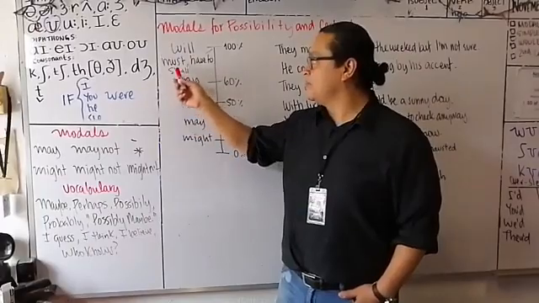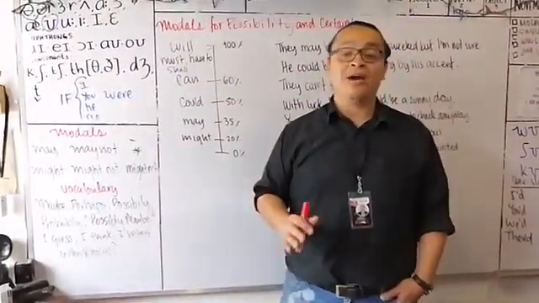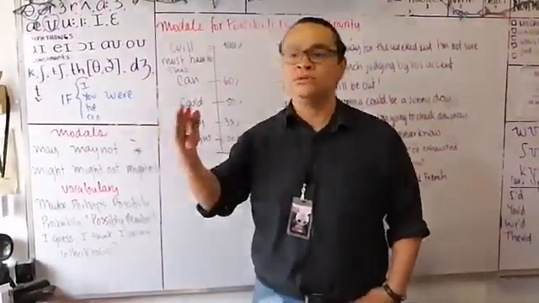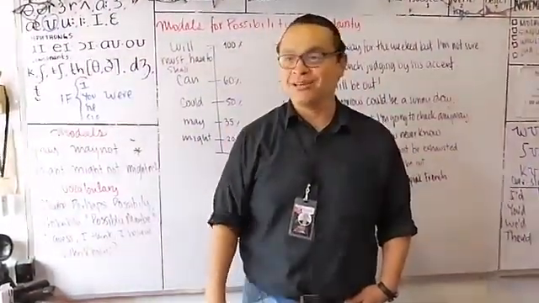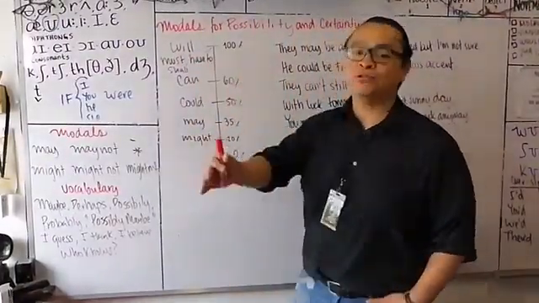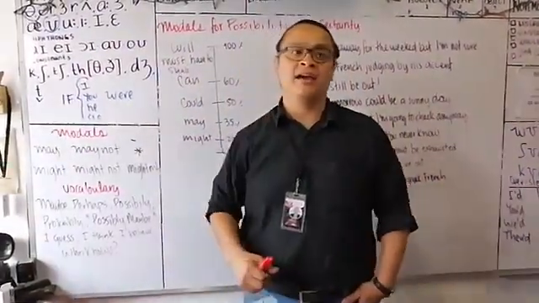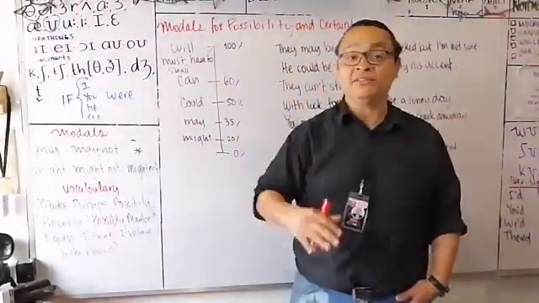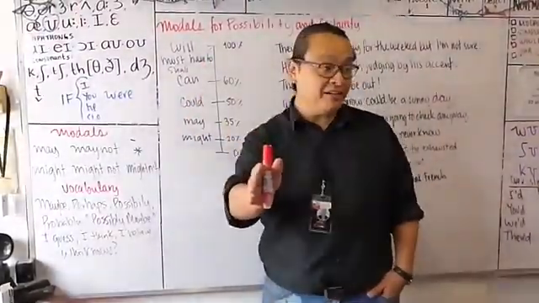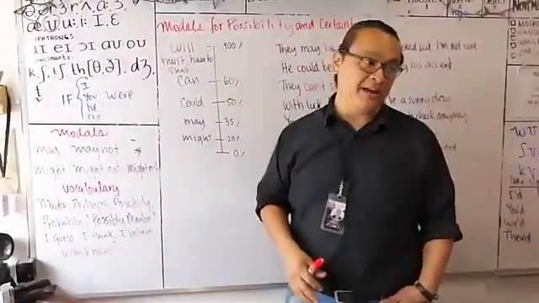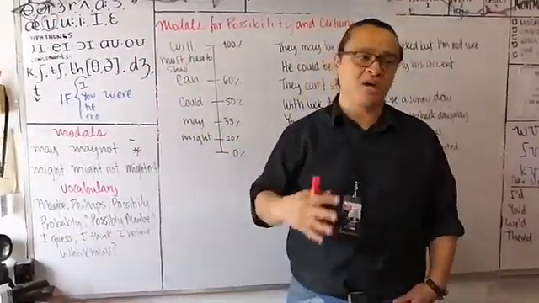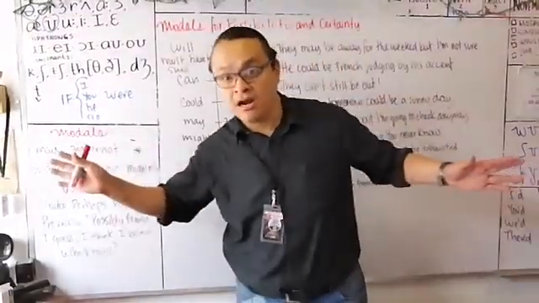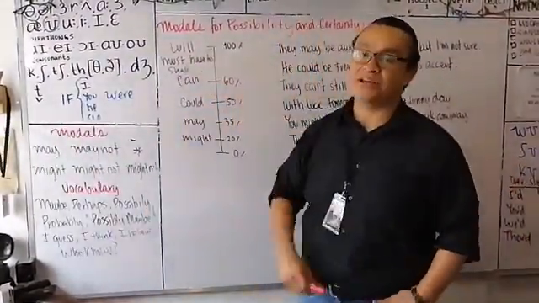Or you can use the modal verbs of obligation. I must be there. You're going to say, hey, Mr. E, there's going to be a tribute to Metallica. Dude, I must be there. I'll see you there. Or I have to. Mr. E, there's going to be a tribute to the 90s rock. Dude, I have to be there. That means I'm going to be there. Or you could use shall. Shall is not too common in American English, more in British English, but if I tell you I shall be there, that means 100%.